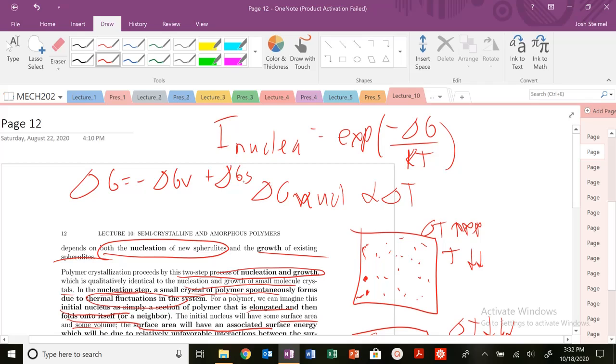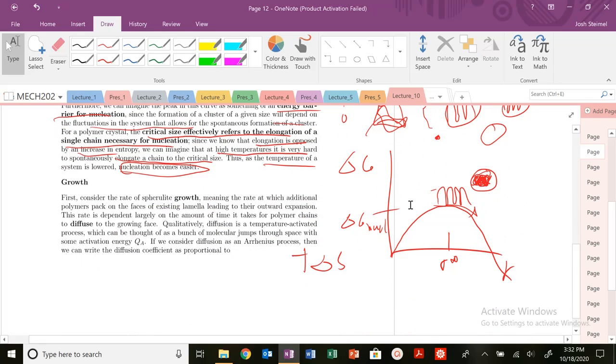And at low temperatures, at high undercooling, we're going to want to nucleate. Next time we'll get into growth, which is going to occur at low amounts of undercooling and high temperatures.